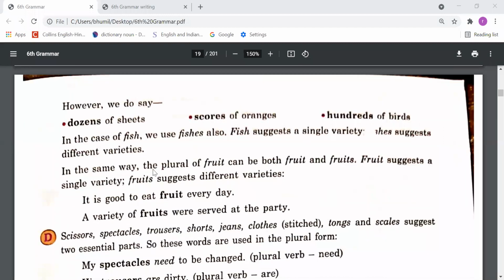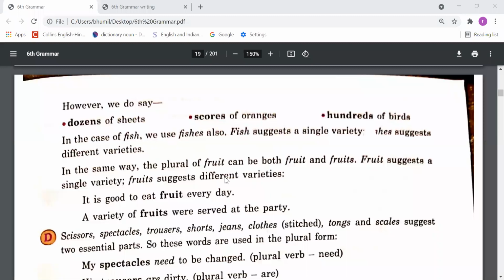Next point. In the case of fish, we use fishes also. Fish suggests a singular variety, and fishes suggests different varieties. In the same way, the plural of fruit can be both fruit and fruits. Fruit suggests a singular variety. Fruits suggests different varieties.